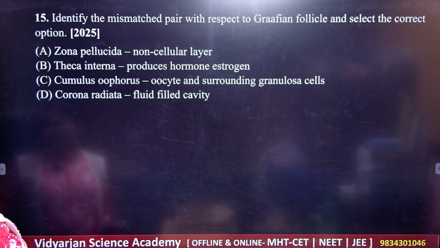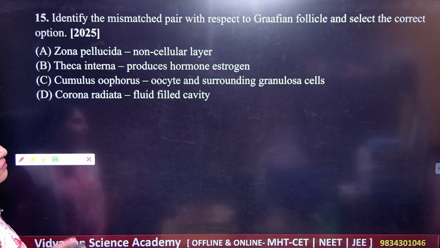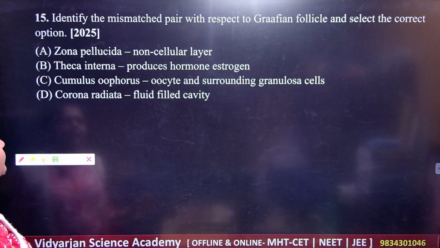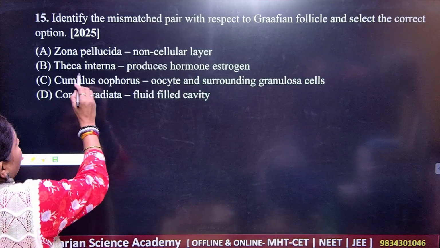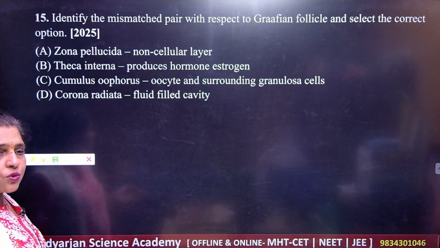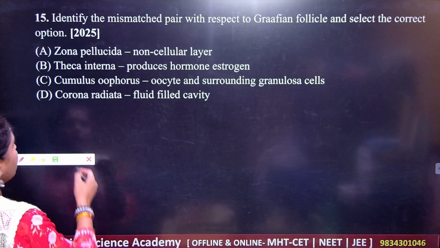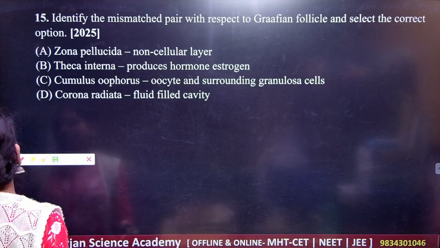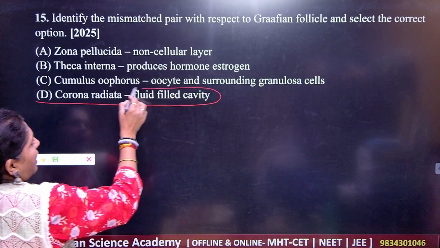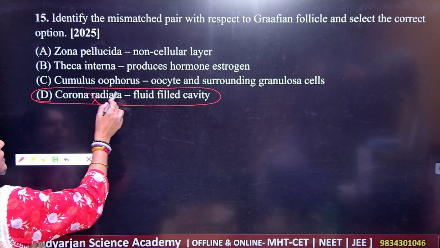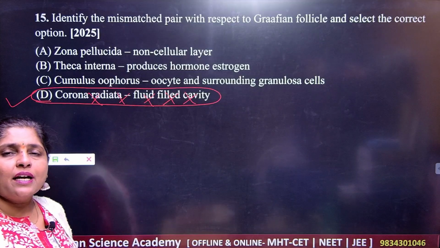Next question number 15, that is identify the mismatch pair with respect to Graafian follicle and select the correct option. So zona pellucida, non-cellular layer, very correct. Theca interna produces the hormone estrogen, very correct. Cumulus oophorus, surrounding of the granulosa cells, very good. Corona radiata, fluid filled cavity. So which is not matching here? That is corona radiata, fluid filled cavity. It's not a fluid. This is wrong. So what should be your answer? D is the correct answer.